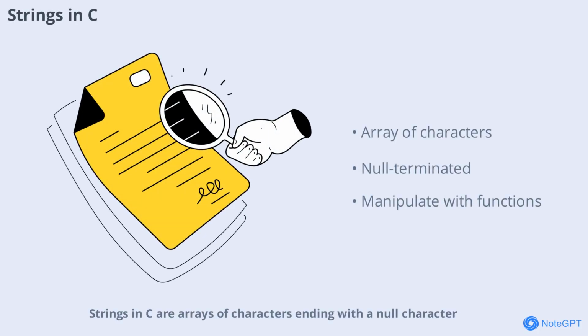Strings in C are arrays of characters ending with a null character. Unlike some other languages, C does not have a dedicated string type. You'll learn how to declare, initialize, and manipulate strings using standard library functions. Handling strings is essential for user input and text processing.